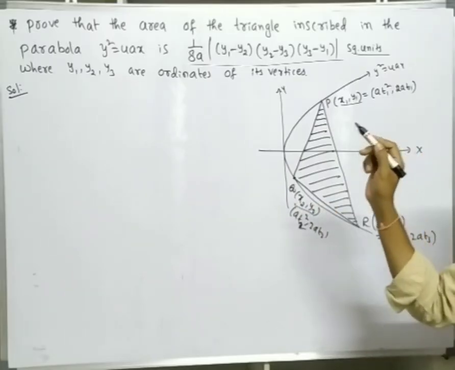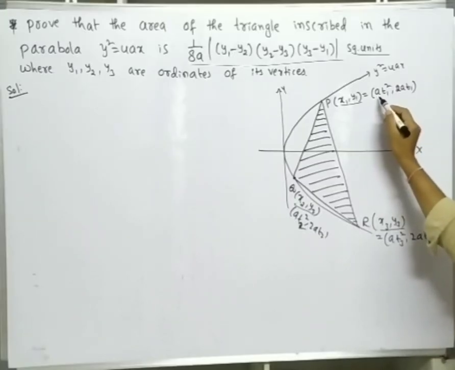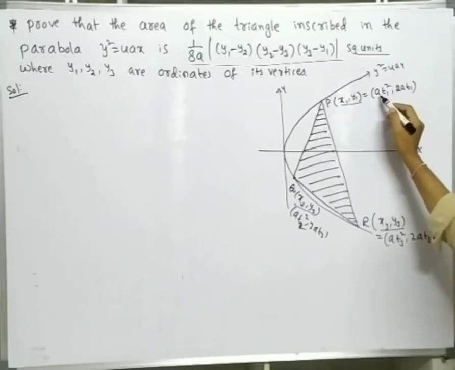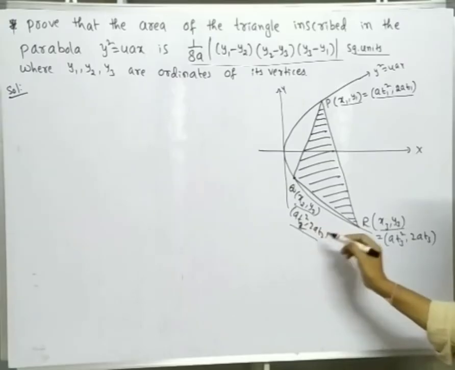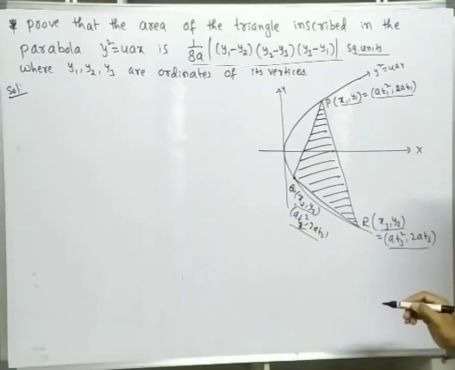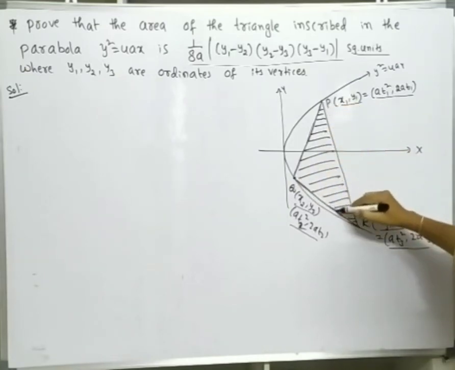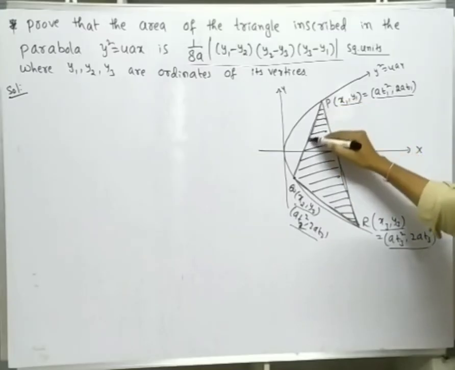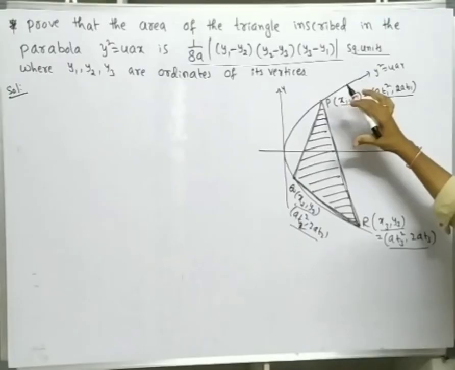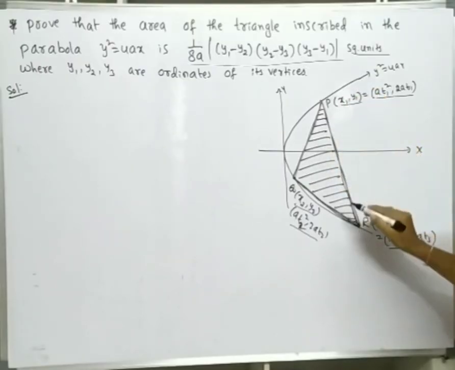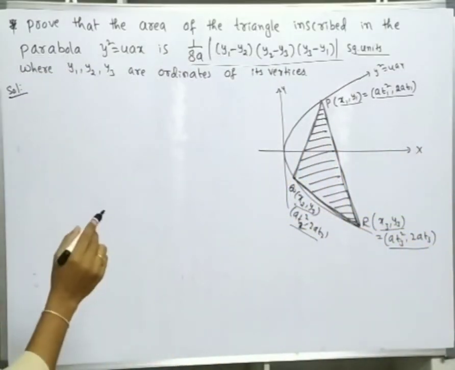So here I am solving this problem by using parametric forms. The points in parametric form are: at1 square comma 2at1, first point; at2 square comma 2at2, second point; at3 square comma 2at3, third point. So here 3 points are on the parabola. This is the triangle formed by joining these 3 points, which is inscribed in the parabola. So we should find the area of this triangle. That is the concept of this problem. So how can we find this?